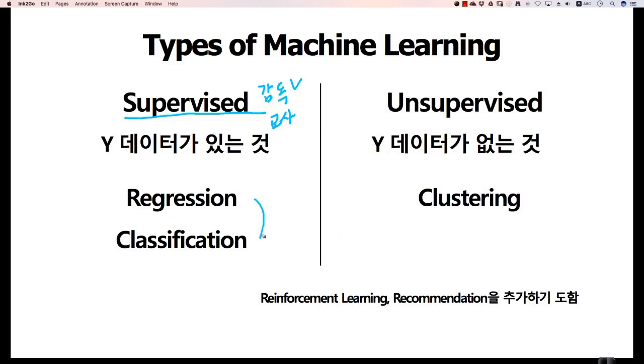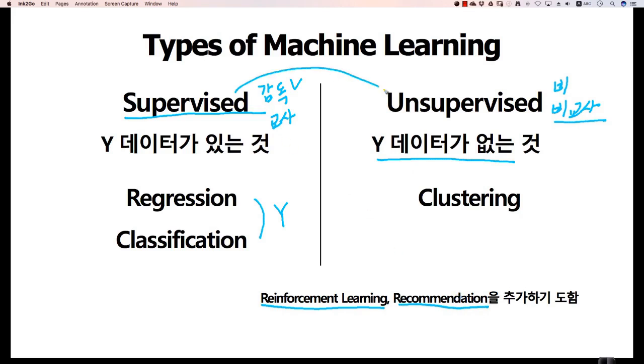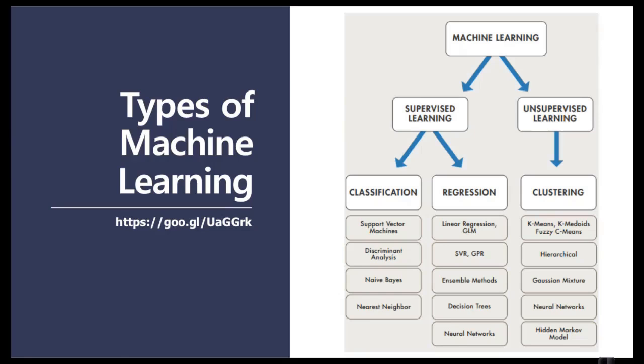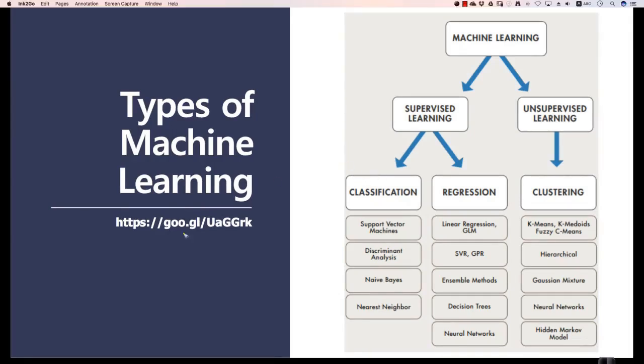There is regression, classification, and data for Y. Next is unsupervised learning, also called non-teacher learning, and in this case there is no Y data, so you have to categorize it on your own. And now there's a lot of interest in reinforcement learning, which was used extensively in AlphaGo and recommendation systems, which in some ways are similar to clustering. In any case, these are categorized and sometimes added as well. However, the most representative ones can be divided into supervised learning and unsupervised learning. These categories have their own intricacies within them, which is quite fascinating.